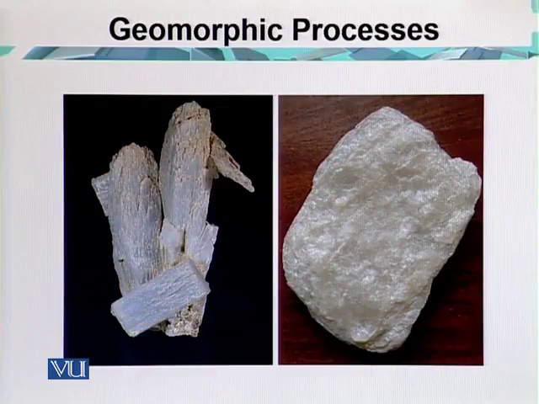Now here we have the process of hydration, which is the absorption of water into a mineral structure. A good example of hydration is the absorption of water by anhydrite, resulting in the formation of gypsum.